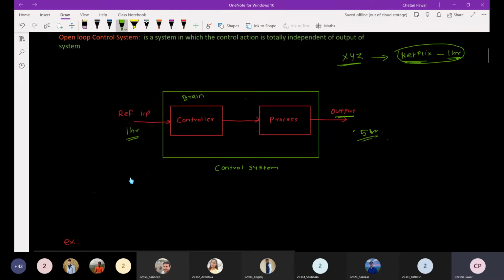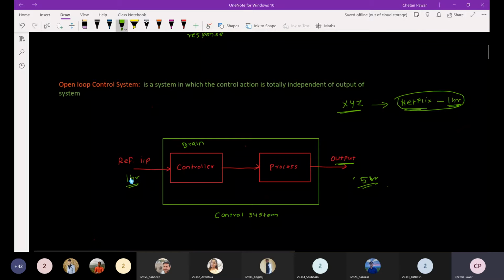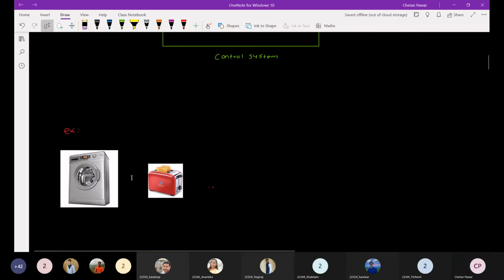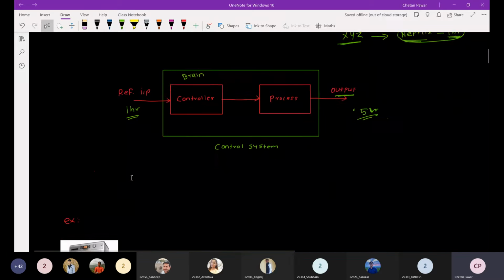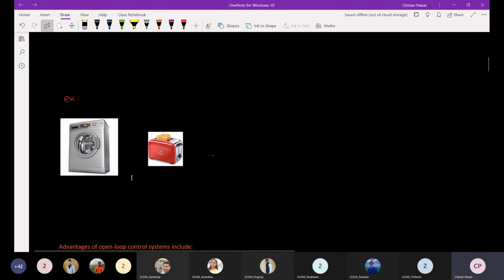Have you got the idea of what is meant by the open loop control system, where the control action is totally independent of the output of the system? Can you give any example of an open loop control system? Any household example? A microwave oven, yes. That is also one type of open loop control system. Any other?